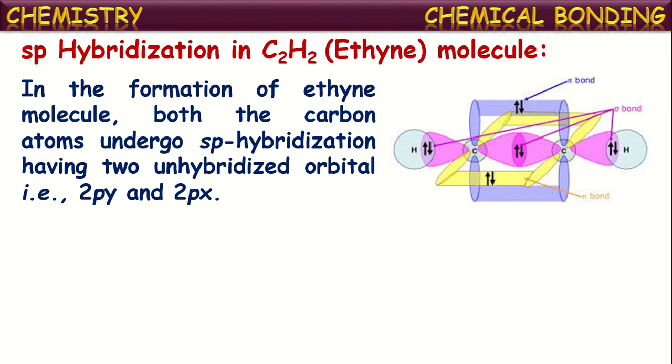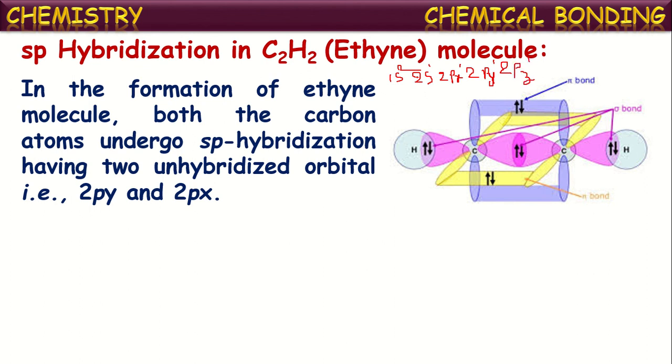is 2px and 2py. We know the carbon electron configuration as 1s2, 2s1, 2px1, 2py1, isn't it? Because in the excited state, one of the 2s electrons of carbon jumps into the 2pz orbital.